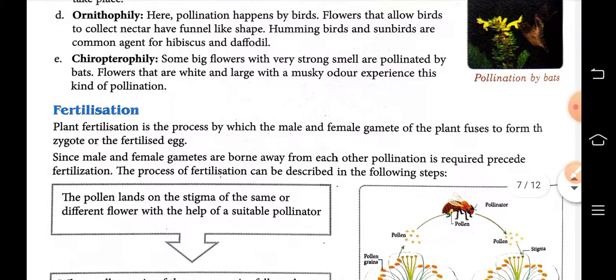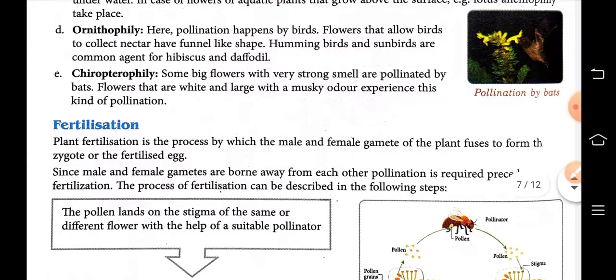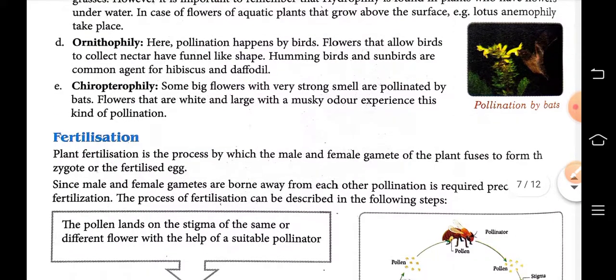Here, the pollination takes place by the help of bats.